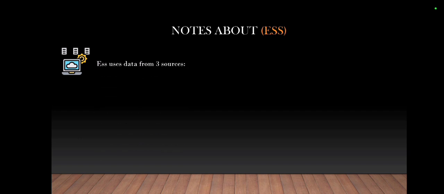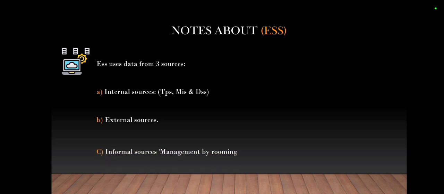The system gets data from three sources. First, internal sources, such as MIS, DSS, and TPS. The second point is external sources. The third one is informal sources, management by roaming.